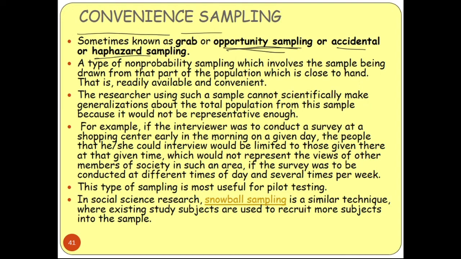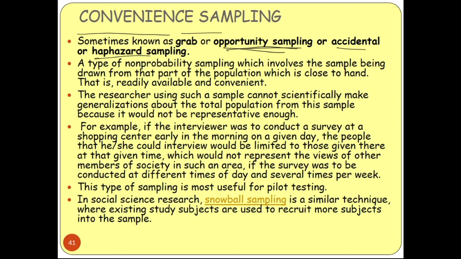Suppose for example, and this example you should remember, if the interviewer was to conduct a survey at a shopping center early in the morning on a given day, the people that he or she could interview would be limited to those there at that time, which would not represent the views of other members of the society in such an area. If the survey was to be conducted at different times of the day and several times per week, then we will get a different result. So the time factor is also there.